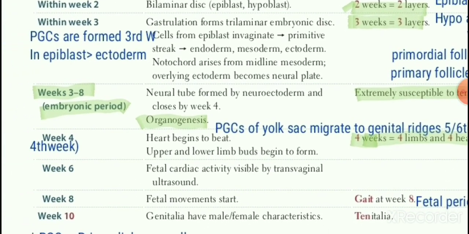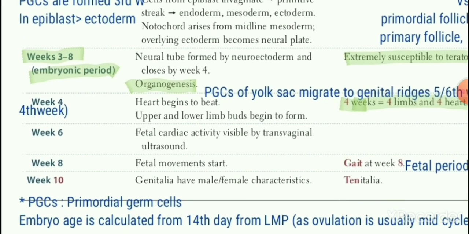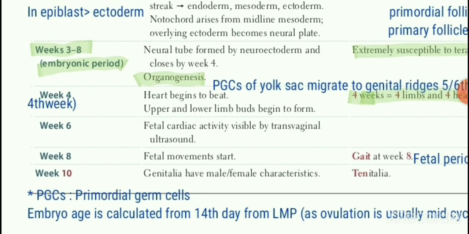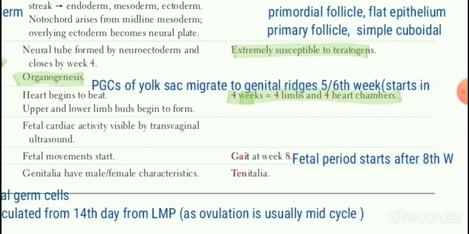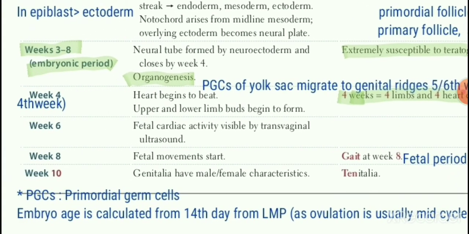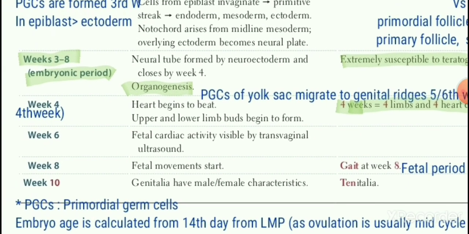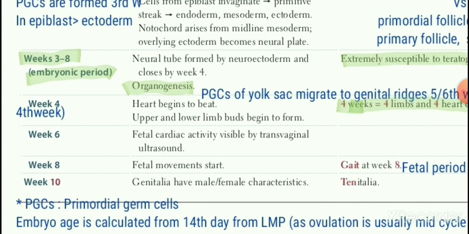After the eighth week, at the start of the ninth week, the embryo will be called a fetus. So at 8 weeks fetal movement starts, and the fetal period starts after the 8th week, in the ninth week. Sometimes they say it starts after 8 weeks, otherwise they give the ninth week onward.